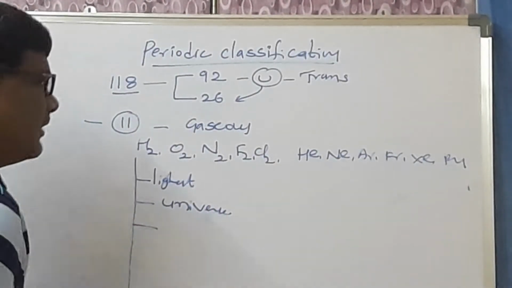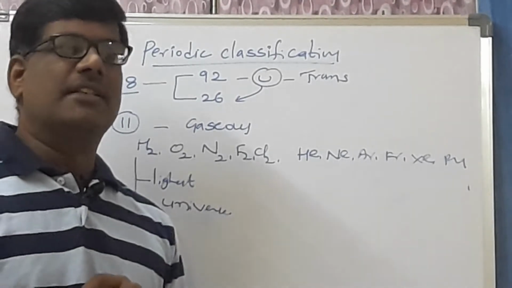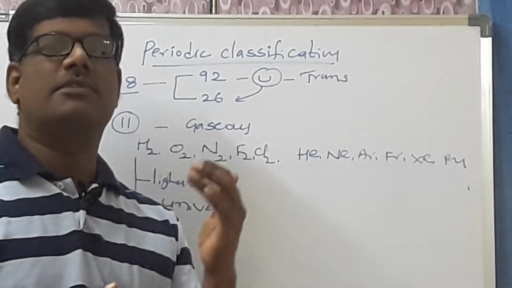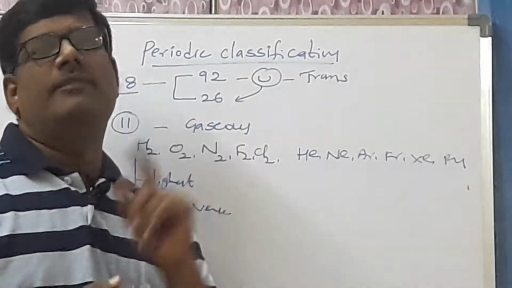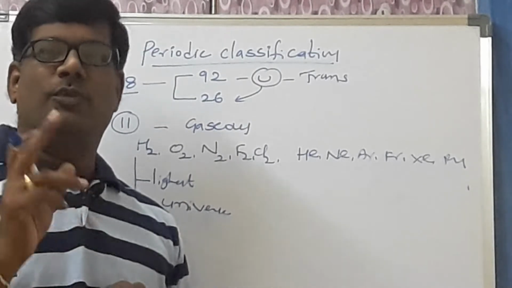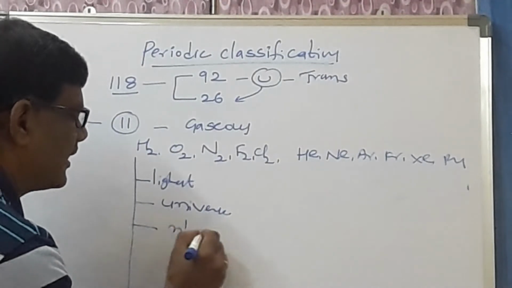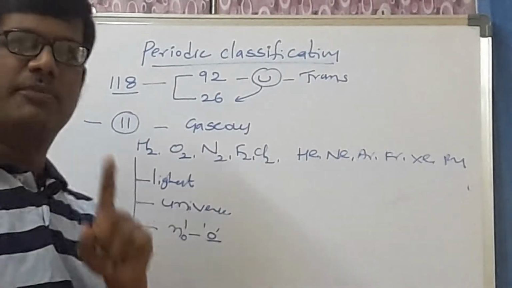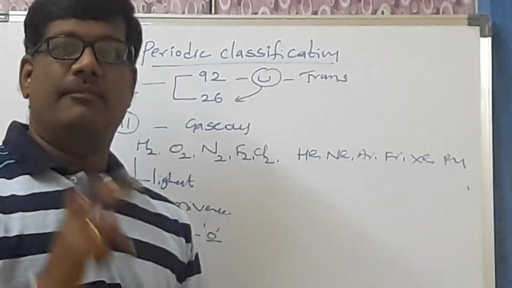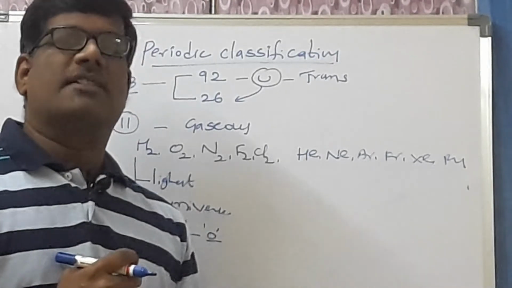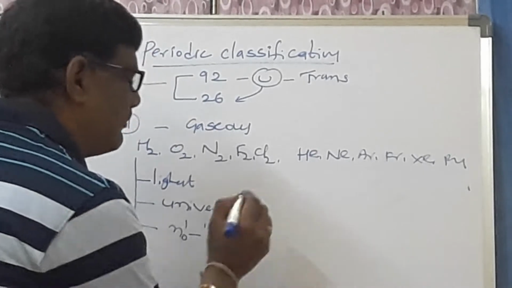Third, in the periodic table of 118 elements, consider the fundamental particles: electron, proton, and neutron. Each and every atom has at least one proton, one neutron, and one electron. But hydrogen is the only element that does not have neutrons. The number of neutrons in hydrogen is 0. It has one proton and one electron, but zero neutrons. Only one element in the periodic table does not contain neutrons, and that element is hydrogen, because its atomic number is 1 and mass is 1.